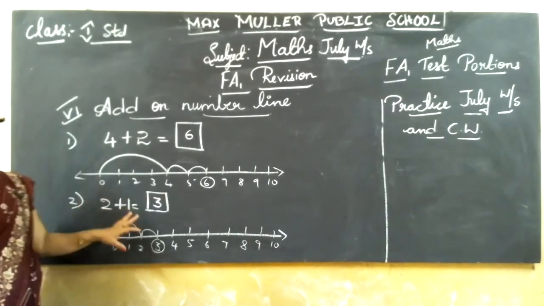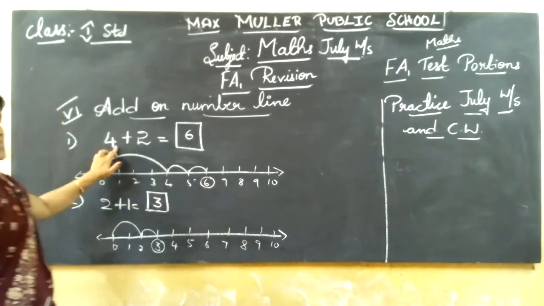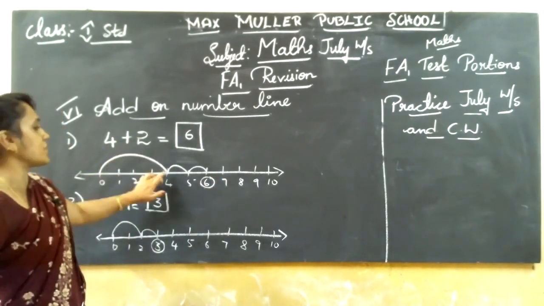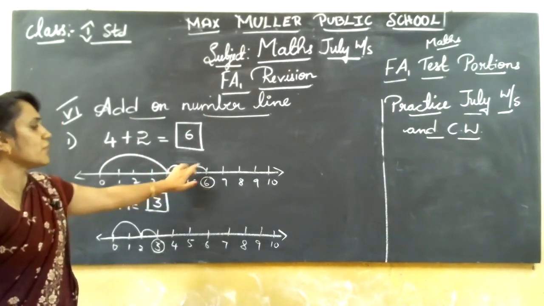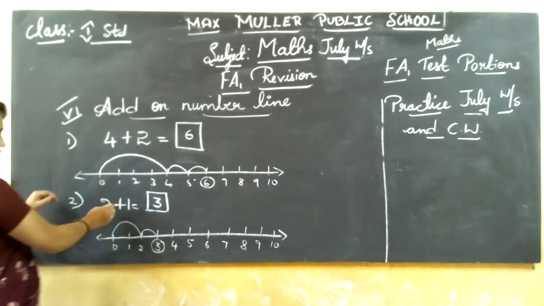Okay. How to do now? Add on number line. Just draw the number line and see the first number. 4. 0 to 4 jump. What is the second number? 2. 2 steps. 4 to 5, 1 step. 5 to 6, 2 steps. That is, the answer is 6. 4 plus 2 is 6. Like that in the second sum.